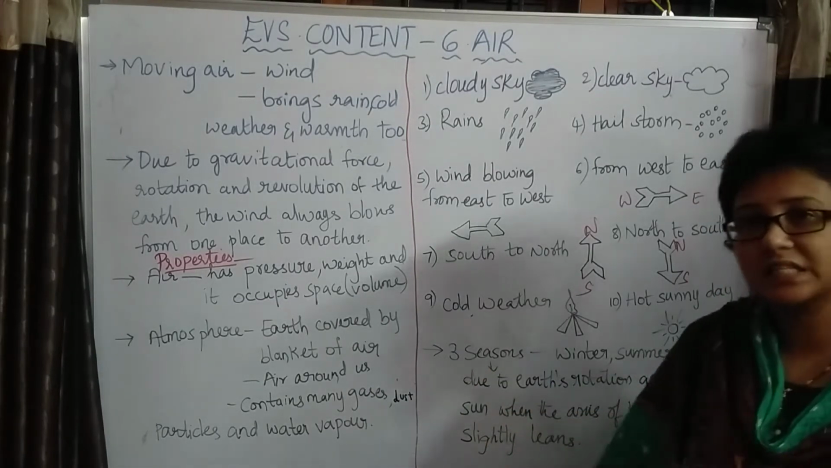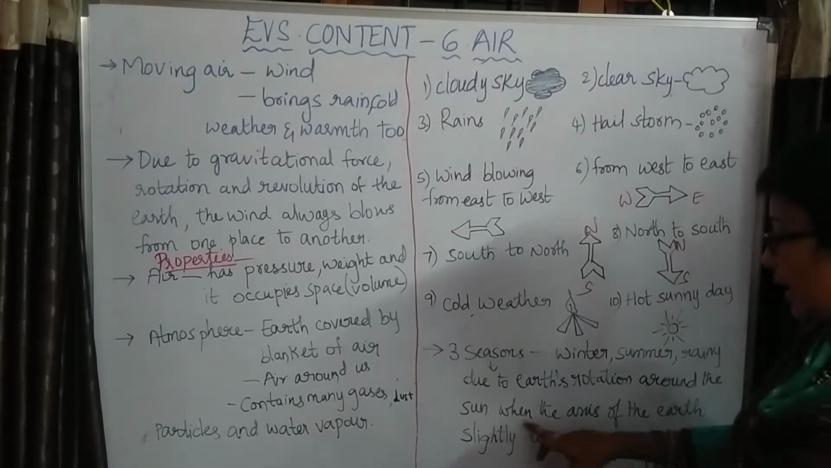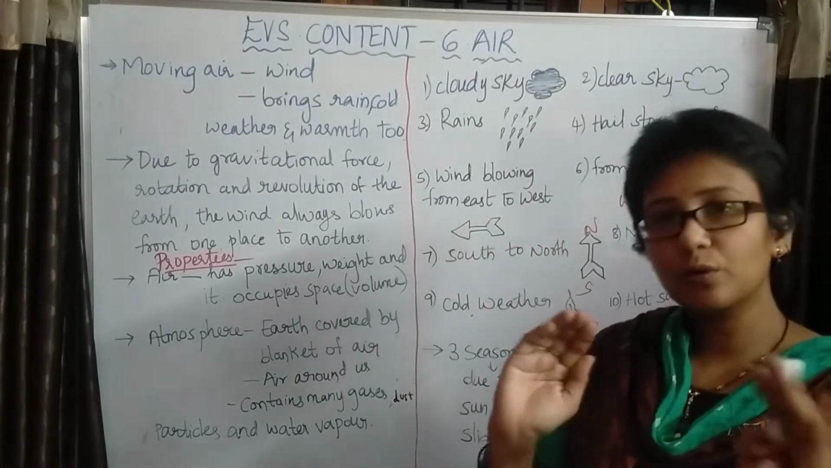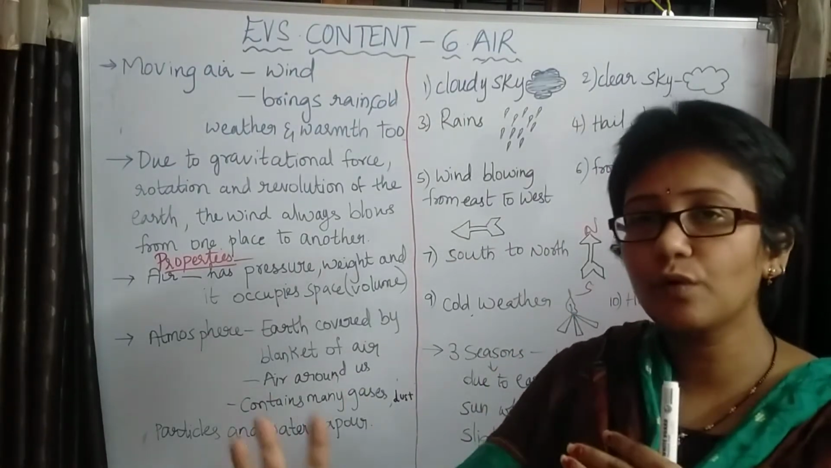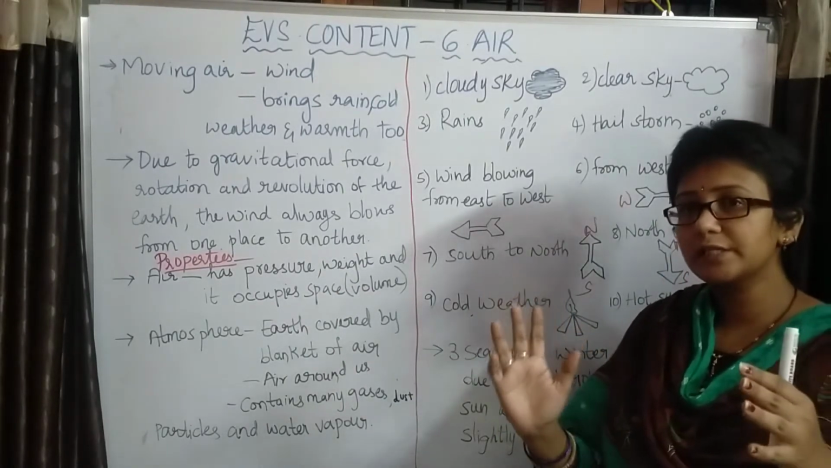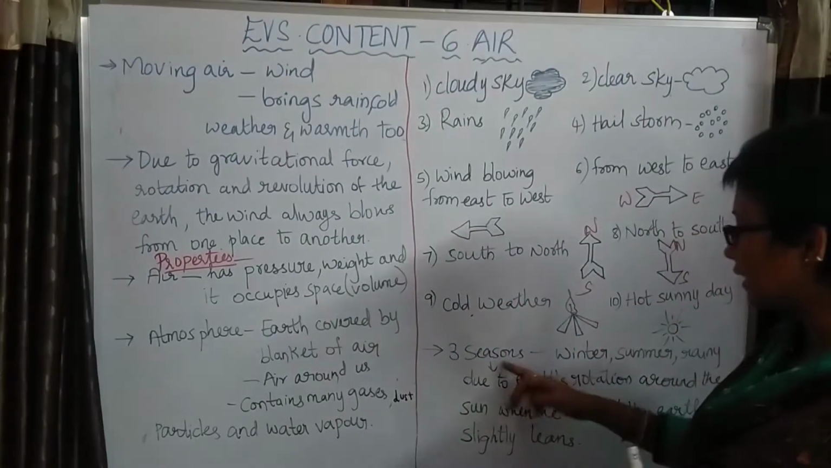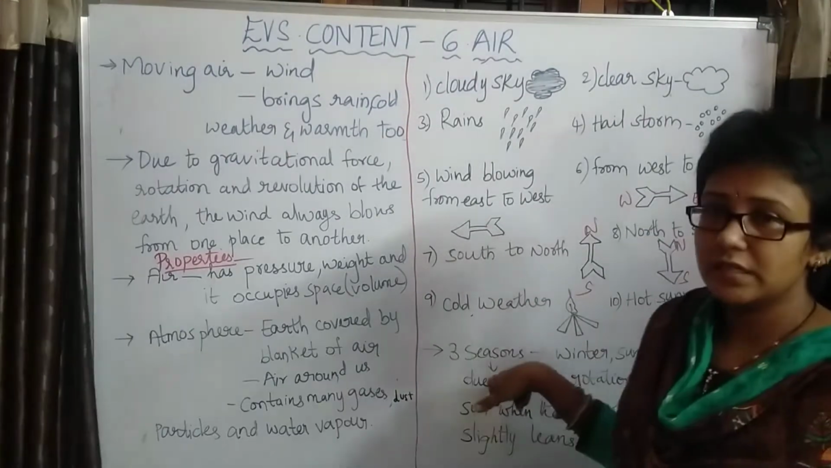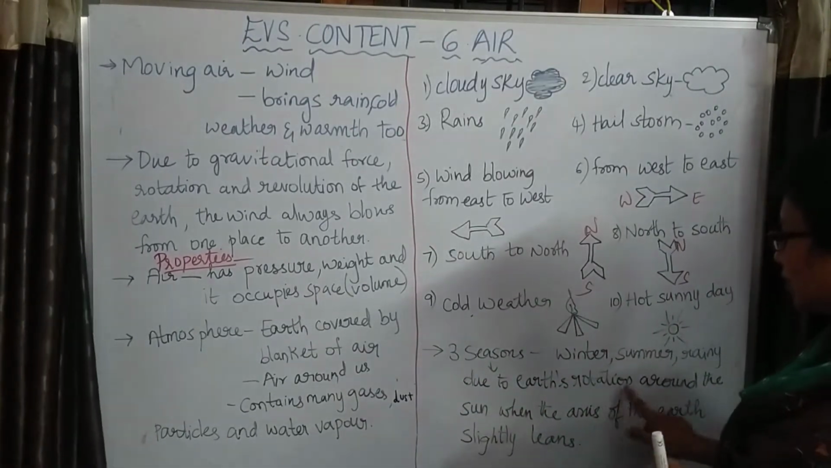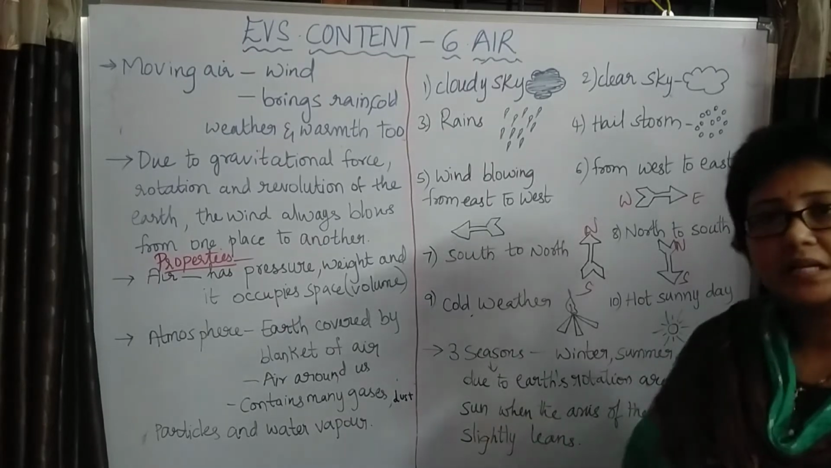So how are these seasons occurring? Seasons occur due to the Earth's rotation around the sun, and when the axis of the Earth slightly leans. The Earth rotates around itself and also revolves around the sun. When it is revolving around the sun, if the Earth is tilting slightly, that shows the representation of another season. In that way, seasons are formed.